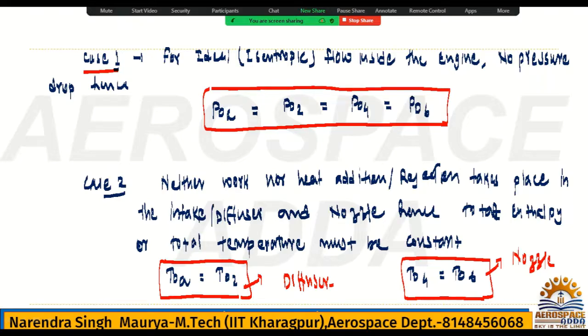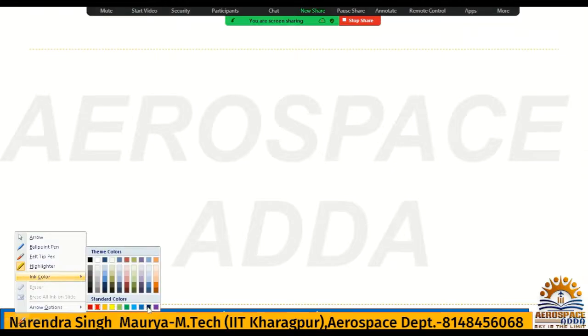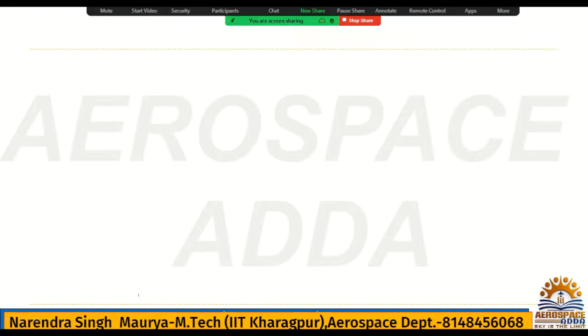And we are assuming full expansion of the hot gases within the nozzle. It is our assumption, just like we have considered ideal. So in the ideal case we are also assuming case 3. Let me write this, case 3, it's an assumption.